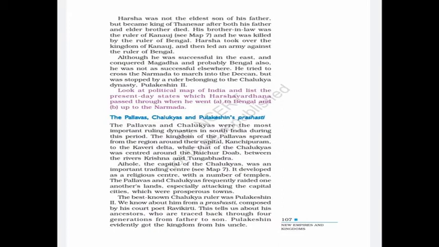The best well-known Chalukya ruler was Pulakesin II. We know about him from the Prashasti composed by his court poet Ravikirti. The Chalukyas' victory was short-lived. The Pallavas and Chalukyas gave way to new rulers, the Rashtrakutas and the Chola dynasties.